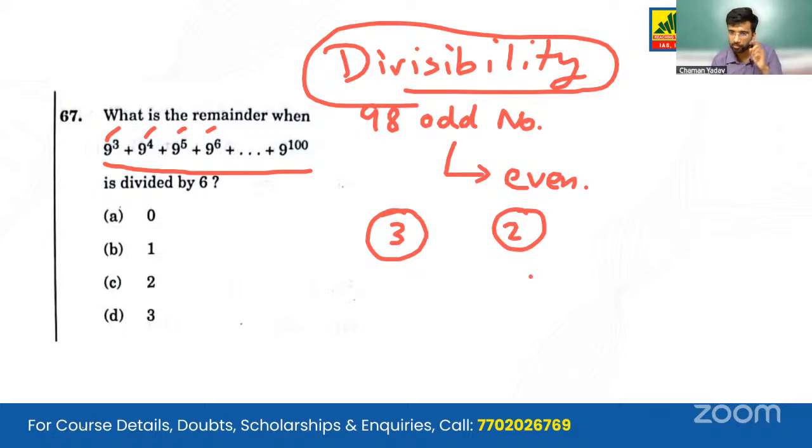And we know that a number which is divisible by 2 and also divisible by 3 will also be divisible by their product, that is 2 into 3 gives us 6. So we need to find the remainder. The remainder will be 0 because all of these numbers will be completely divisible by 6. So 0 plus 0 plus 0 plus 0 will give us 0 itself in the end.